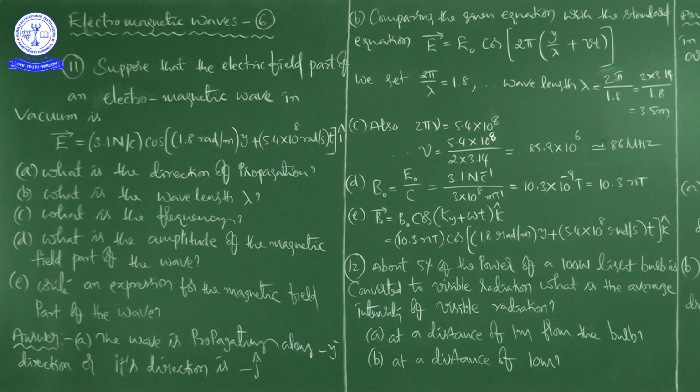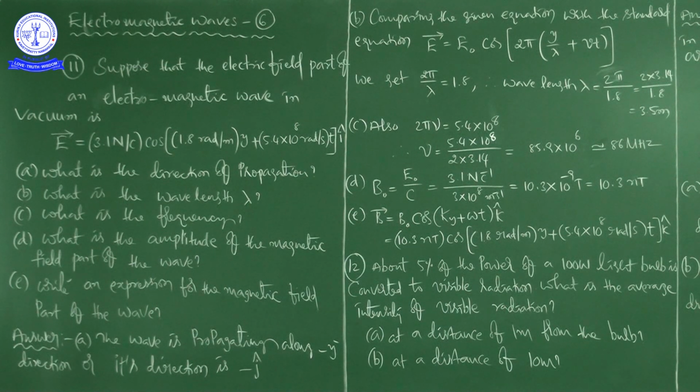Next question, in the 12th question, he is asking to find the average intensity of visible radiation at a distance of 1 meter and at a distance of 10 meters. And this is the information they have given: 5% of the power of a 100 watt light bulb is converted to visible radiation. What is the average intensity of visible radiation at a distance of 1 meter from the bulb, and at a distance of 10 meters also? Okay, right.